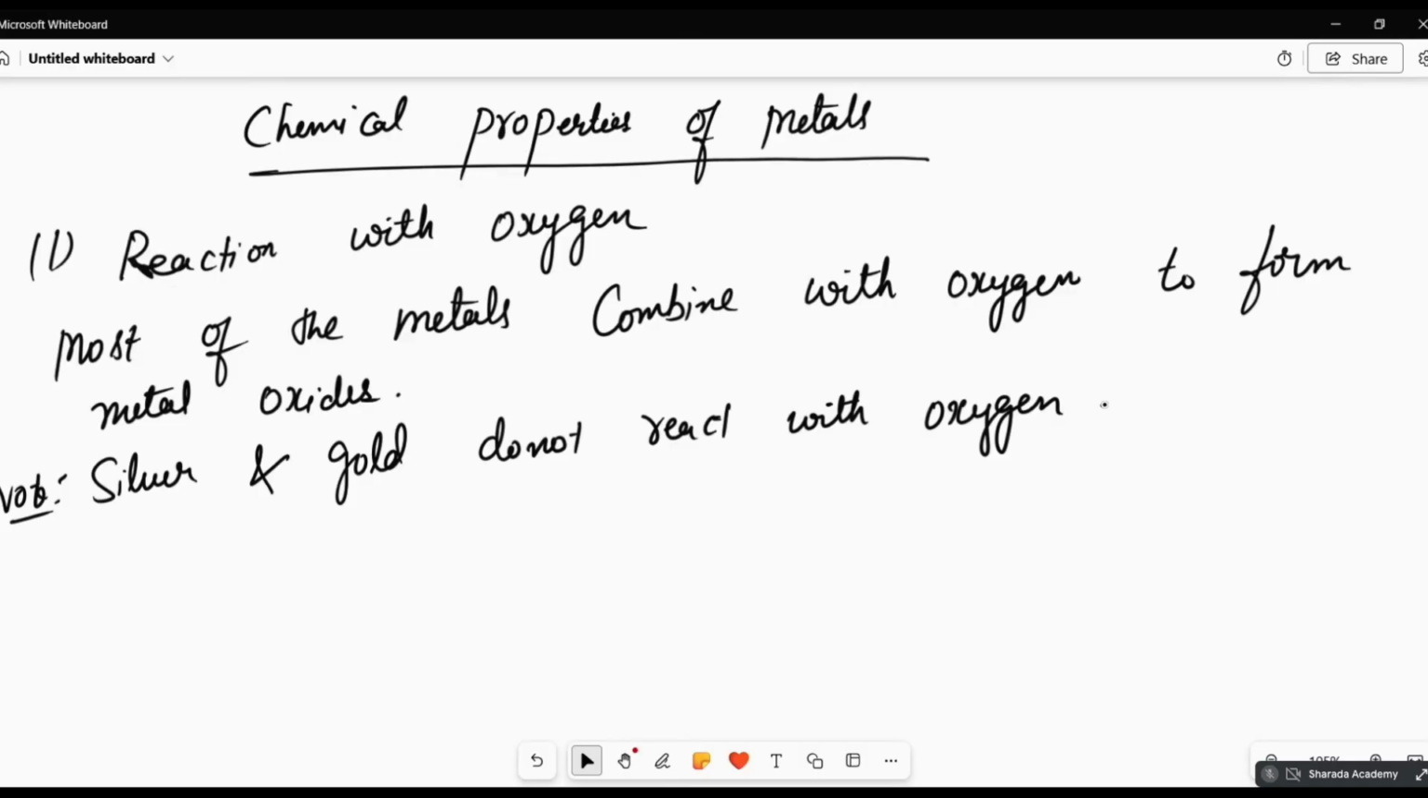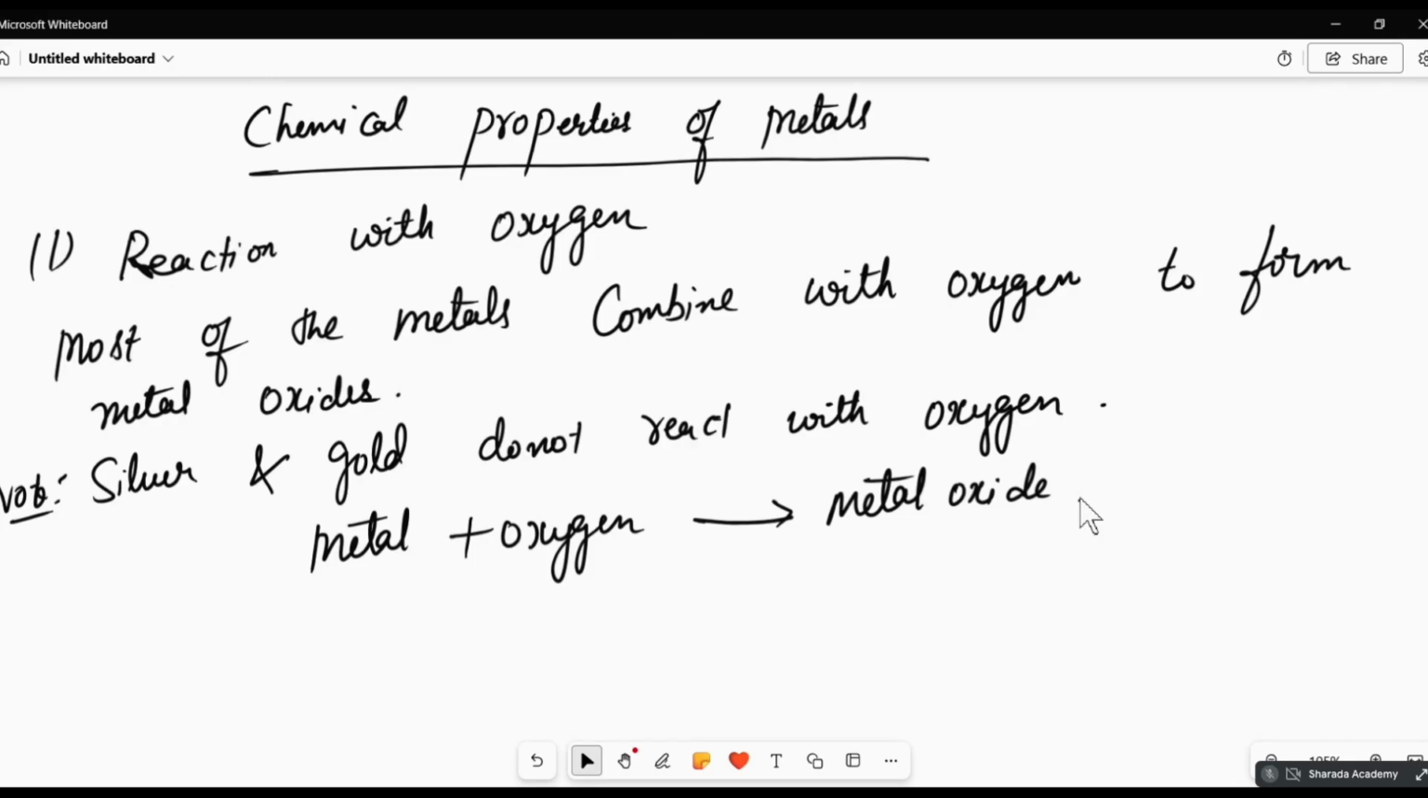So other metals, how do they react? Metal plus oxygen, what will you get? We get metal oxide. Example: copper plus oxygen, we will get copper oxide.